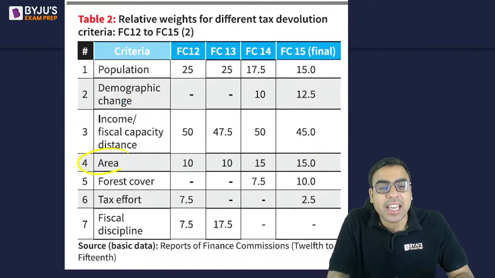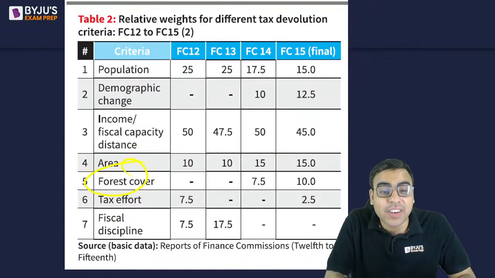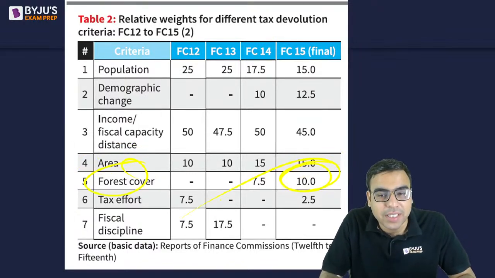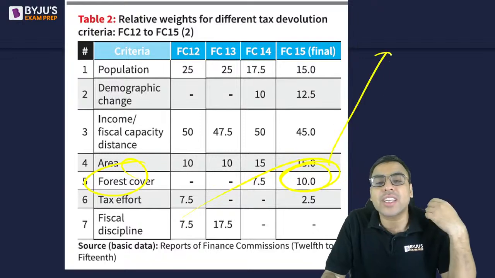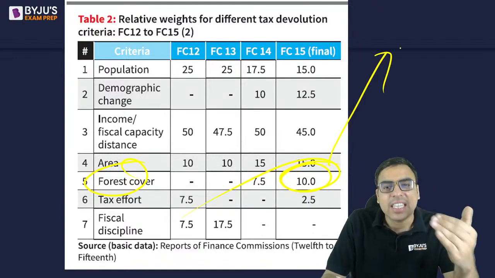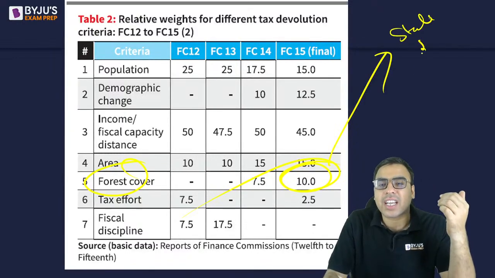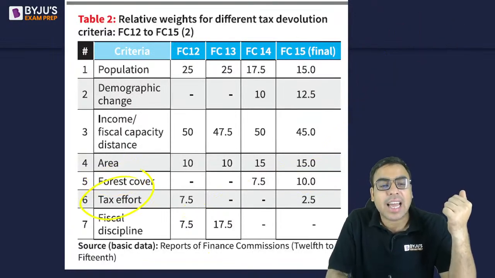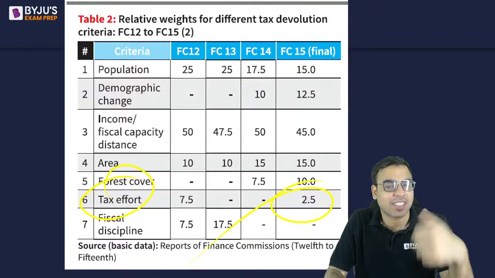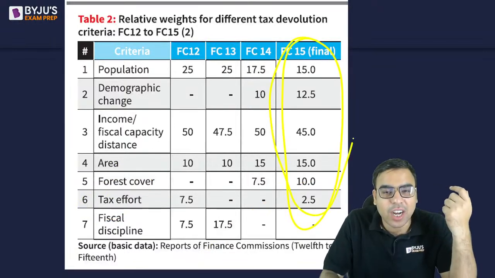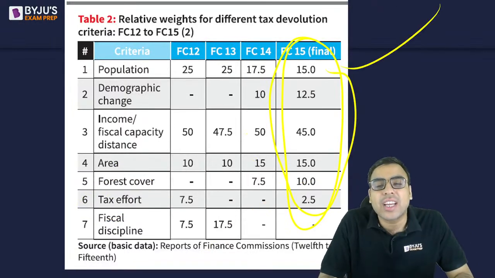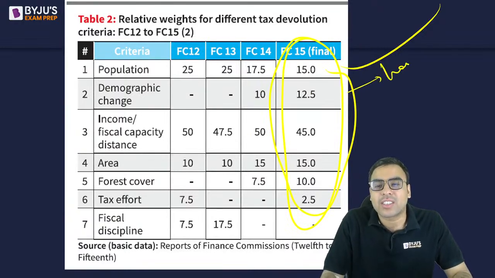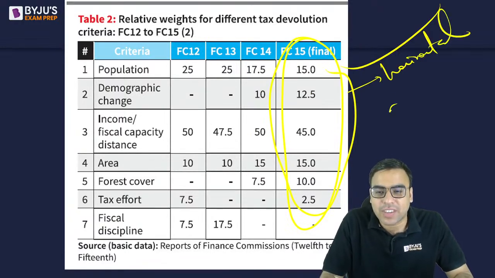ओके, देन एरिया कितना बड़े साइज का है, देन फॉरेस्ट कवर कितना है, 15 फाइनेंस कमीशन, है ना, सो 10%. So basically, why forest cover? Because it will give incentive to the states that if you increase the forest cover, we will give you more taxes. So it is sort of an incentive and a tax effort. आपने कितना tax collect किया है ना? So these are the things which are taken into account to distribute the horizontal distribution of taxes. Is it clear?